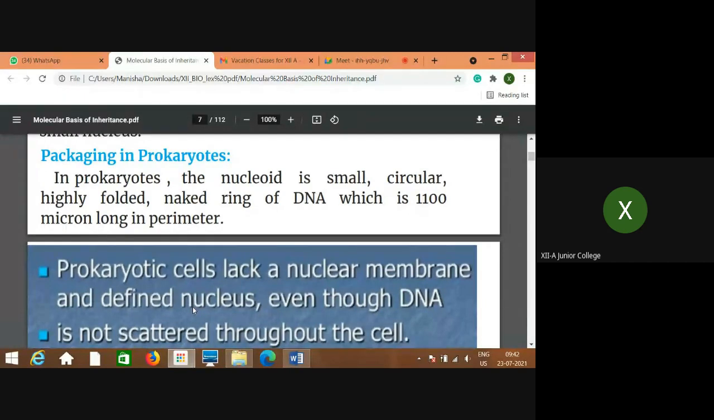In prokaryotes, the nucleoid is a small, circular, highly folded, naked ring of DNA, which is 1100 micron long in perimeter. In prokaryotes and in eukaryotes, the packaging is a little different. What we call genetic material is the nucleoid in prokaryotes, whereas we call it the nucleus in eukaryotes.